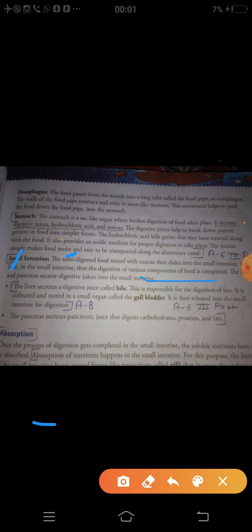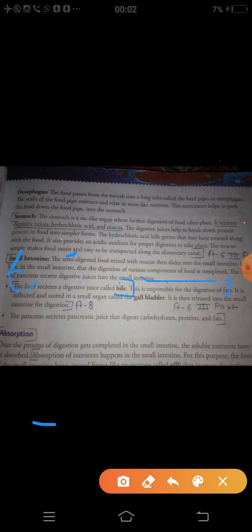The liver and pancreas secrete digestive juice in the small intestine. So which two organs secrete the digestive juice in the small intestine? The liver and the pancreas. The liver secretes a juice which is called bile. This is a very important point. Bile is responsible for the digestion of fat. Who secretes bile? The liver secretes the bile.